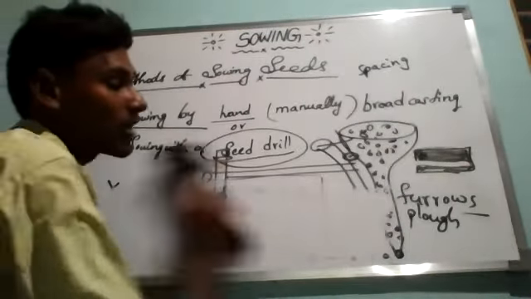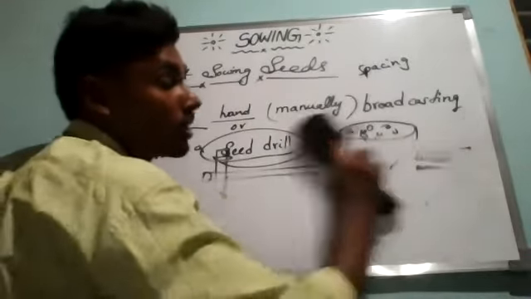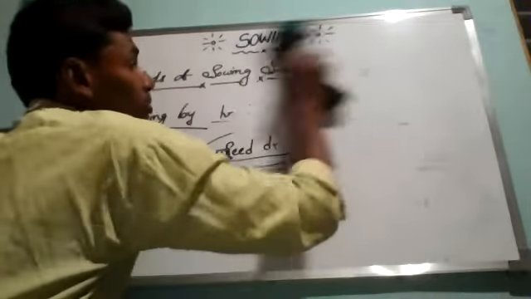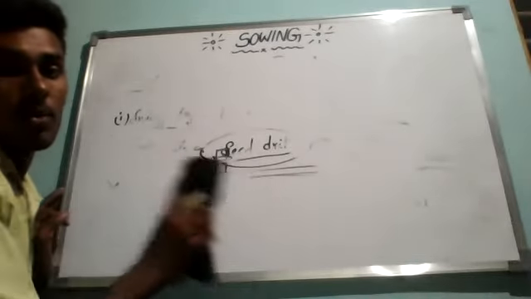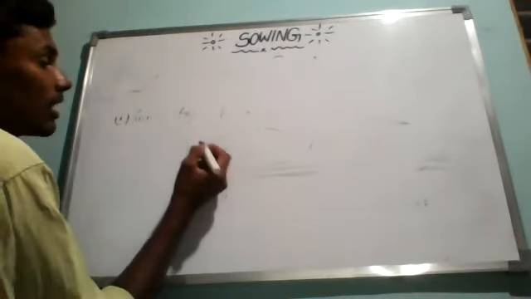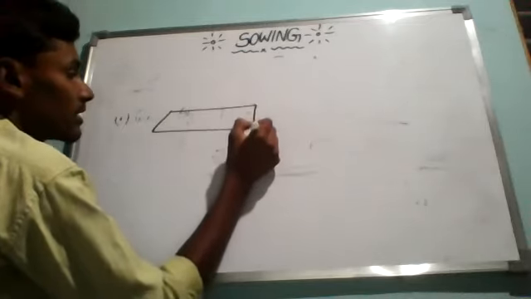Nowadays, in this groundnut season when we sow groundnut, most of the farmers are not even using bullock driven seed drills. They are using tractor driven seed drills. In the last class we studied how the tractor driven seed drill and cultivator look.